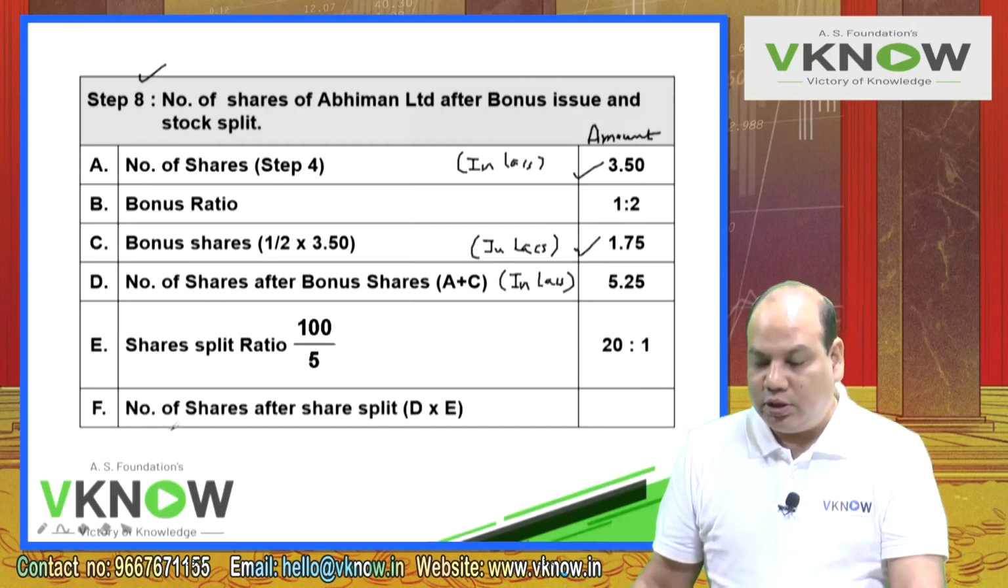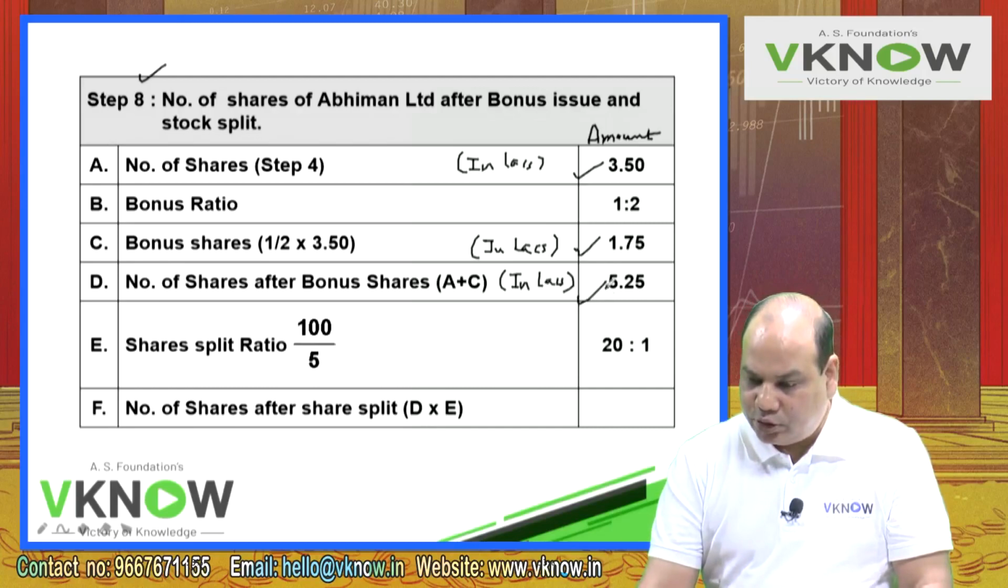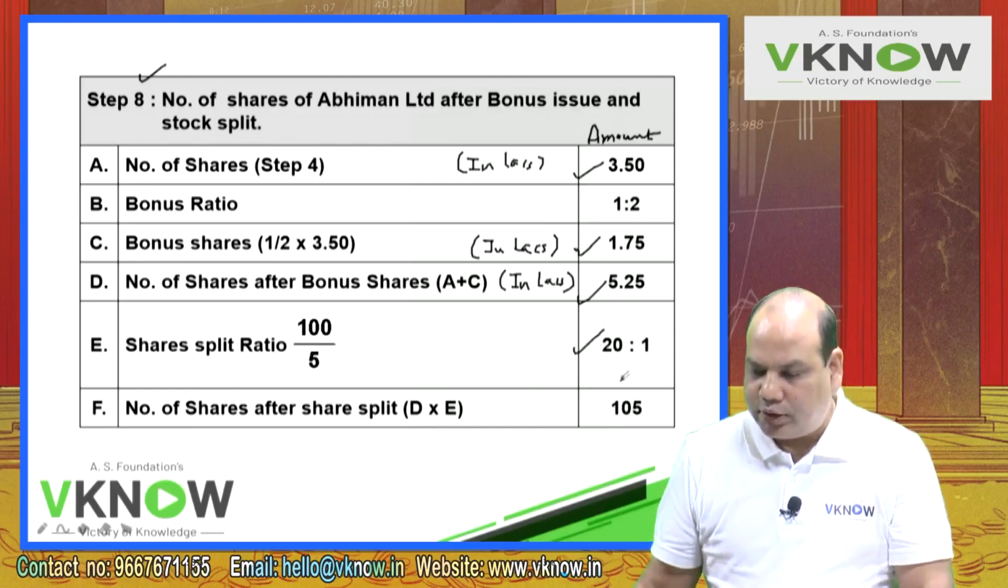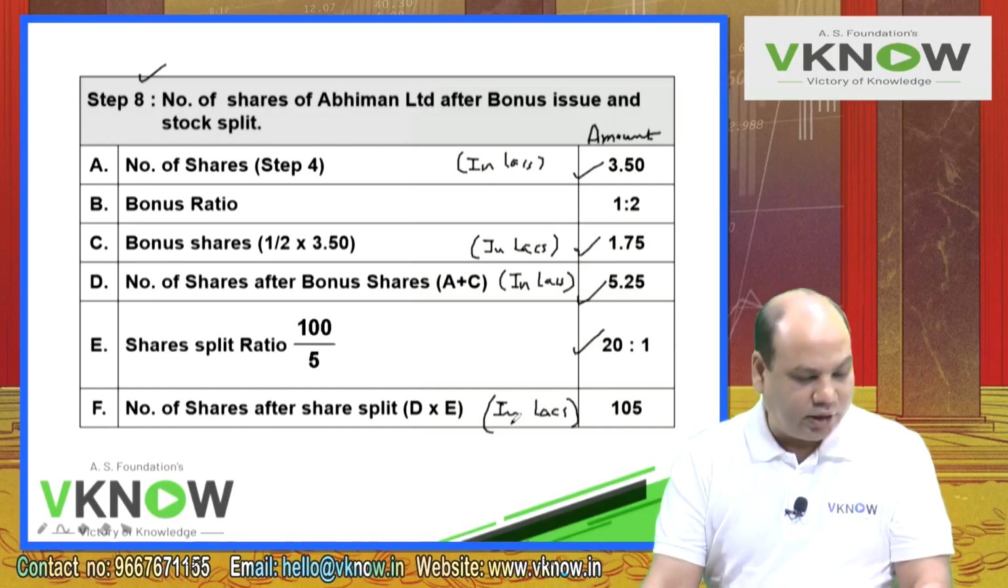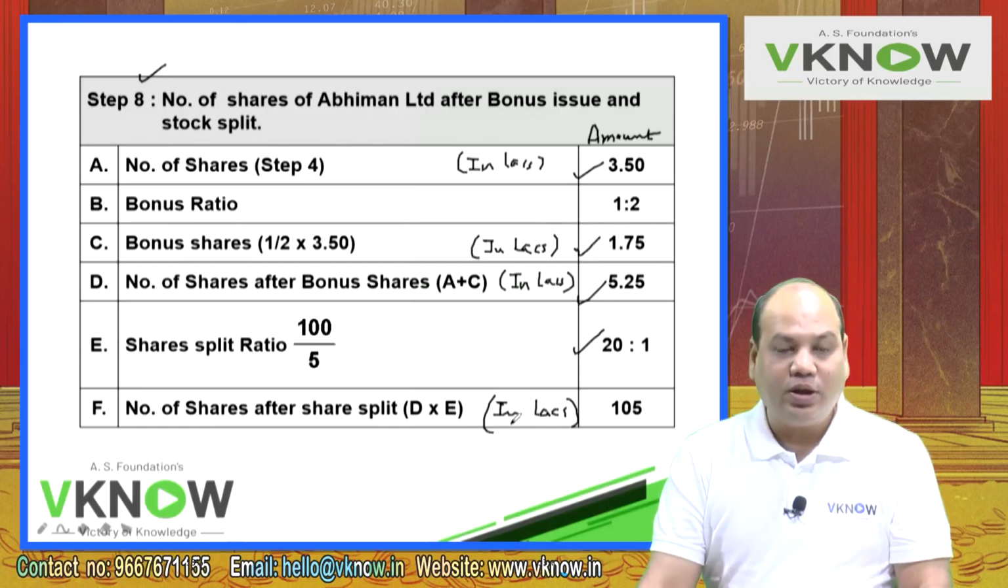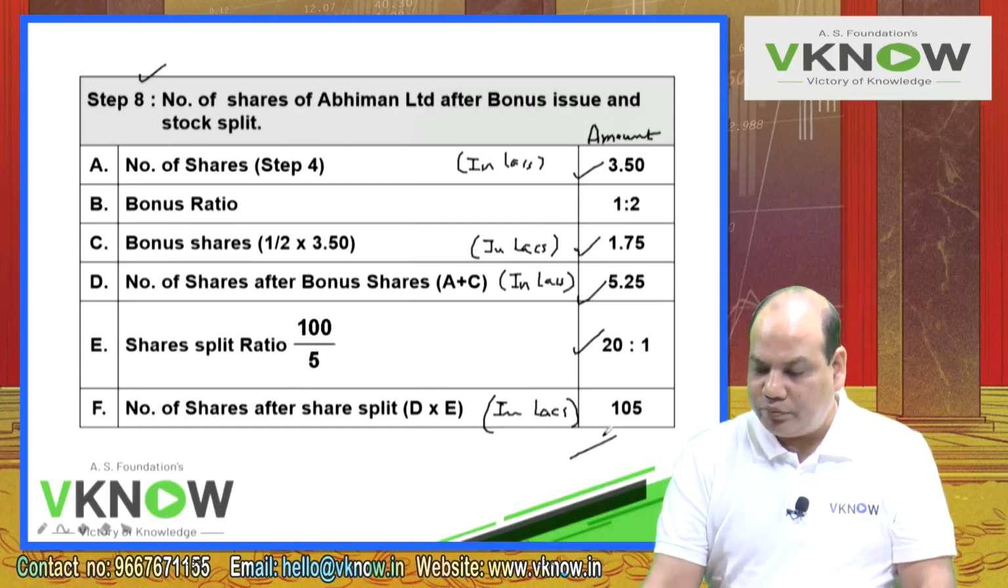And now we'll get the number of shares after share split. Number of shares after share split, multiply D into E, that is 105 lakhs. So you see the story of this company. This company had 2 lakh shares before we started this question, and now this company has 105 lakh shares. So how your EPS, book value per share and market price per share will get affected, that also we will write.